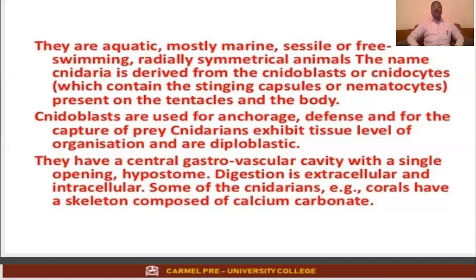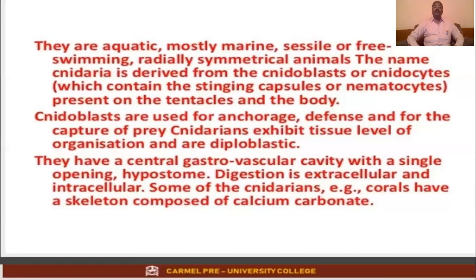Tissue level of organization. I think you know the organism shows division of labor. Division of labor is seen under diploblastic, which means it has the presence of only two germ layers.